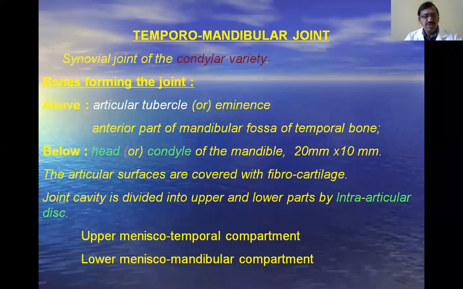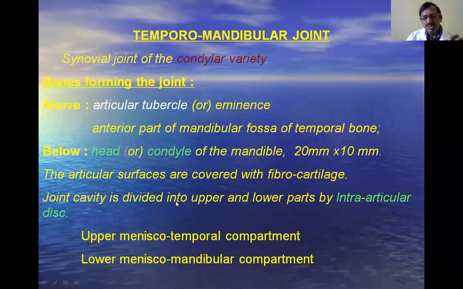Next, these are the bones taking part in the formation of the joint. The type of the joint is the synovial joint, and the subtype is the condylar variety of synovial joint. What are the bones forming it? The articular eminence or articular tubercle and the mandibular fossa above, and the head of the condyle, or condyle of the mandible, below. The length of the condyle is less than the transverse diameter of the head of the mandible. Okay, these are the points.